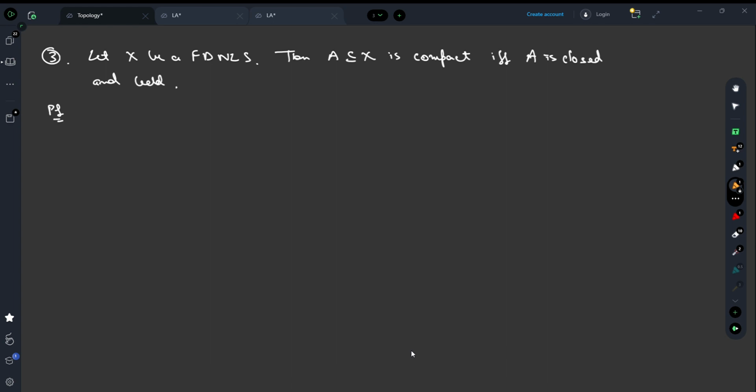Then we have a concept of sequential compactness, that every sequence has a convergent subsequence. Then we have Fréchet compactness, or Bolzano-Weierstrass compactness, which is that every infinite set has a limit point. And we have countable compactness, that is, every countable open cover has a finite subcover.